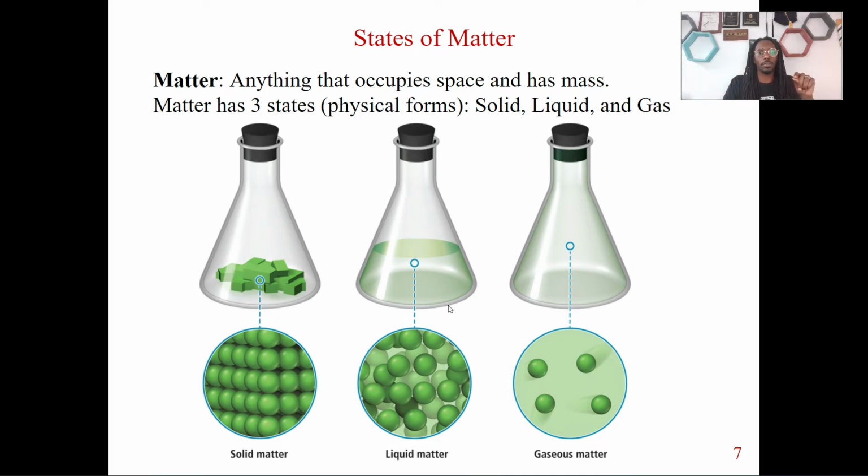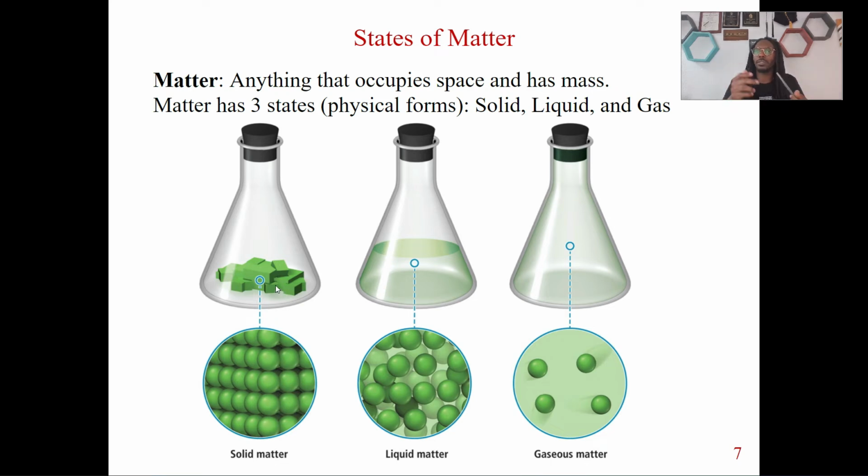Now, let's talk about solids. So solid is a state of matter. Let's look at this example here. Specifically with solid, solid is basically anything that is going to keep the shape and the volume. It keeps the shape and the volume. So a solid, like what I said earlier with this pen, is always going to keep the shape, and it's going to keep the same amount of volume. So it's not going to change really. And because of this, right?